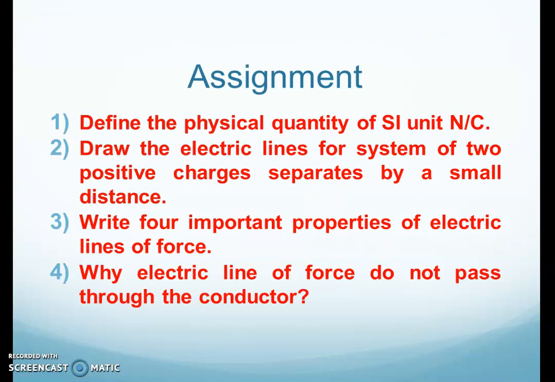Now this is the assignment based on this lecture. Question number 1: define the physical quantity whose SI unit is Newton per Coulomb. 2: draw the electric lines for a system of two positive charges separated by a small distance. Third: write 4 important properties of electric lines of force. And the fourth and last question: why do electric lines of force not pass through a conductor?